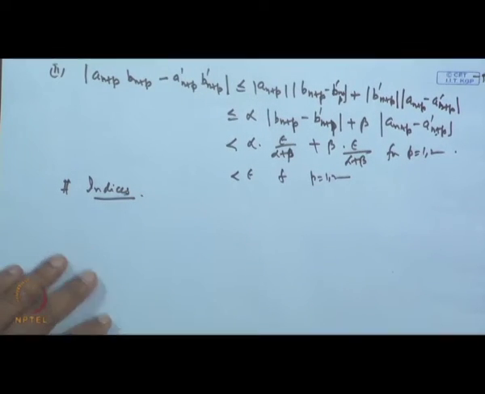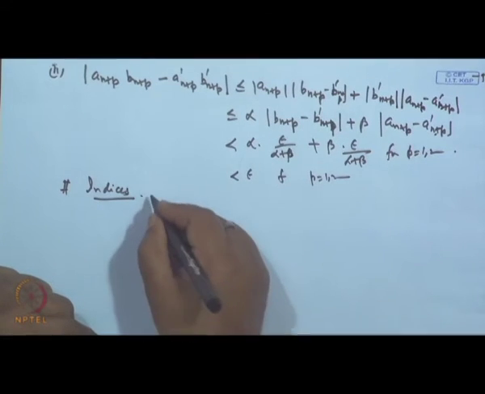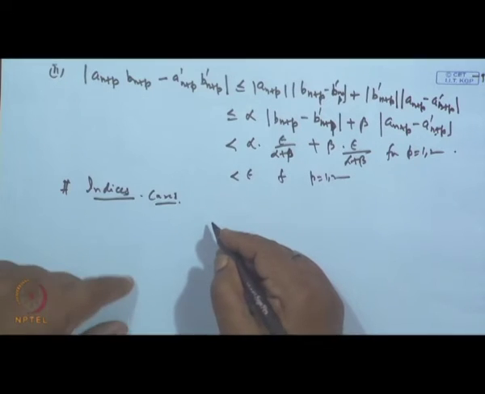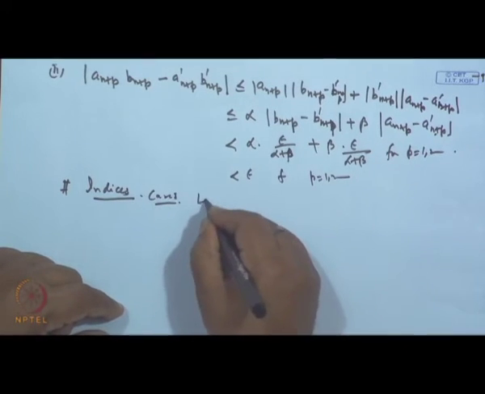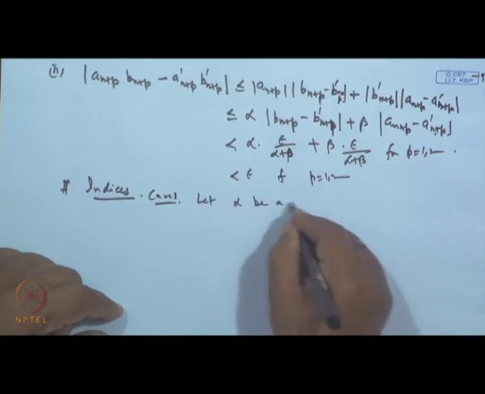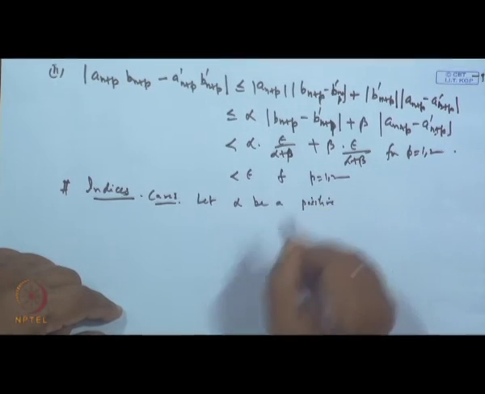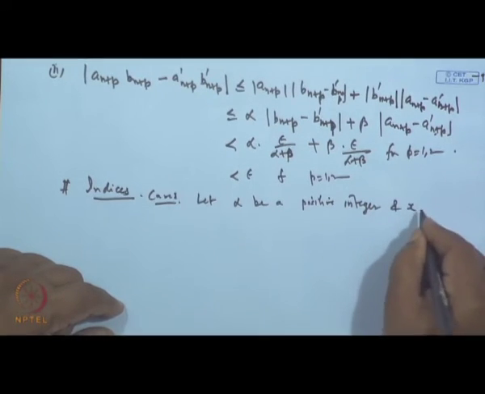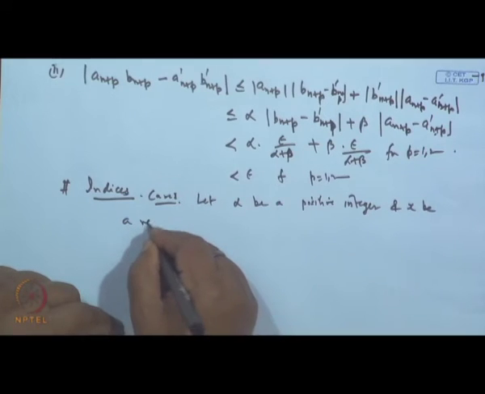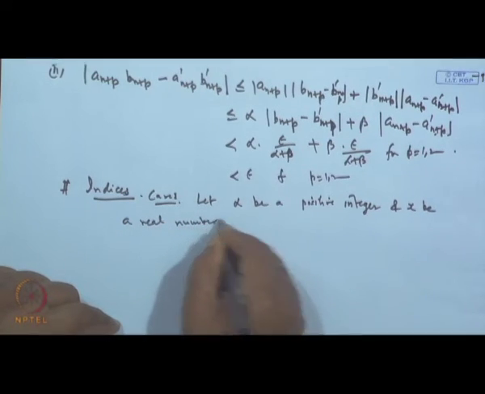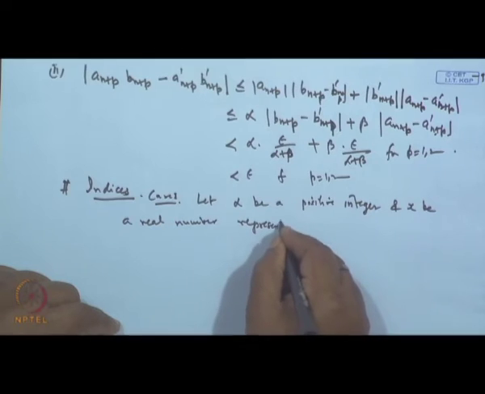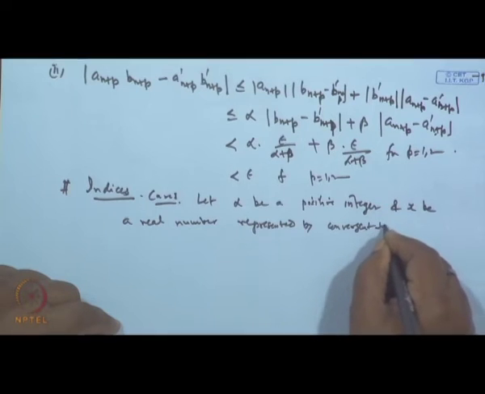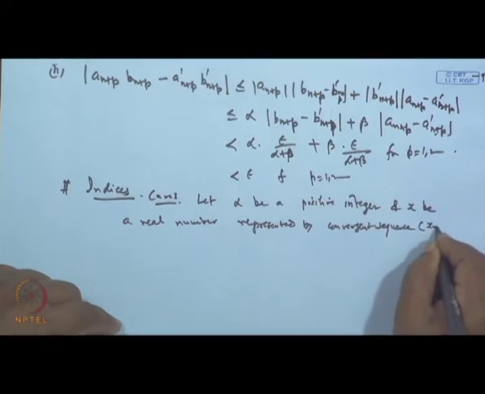Case 1: let alpha be a positive integer and x be a real number represented by a convergent sequence x n of real numbers.